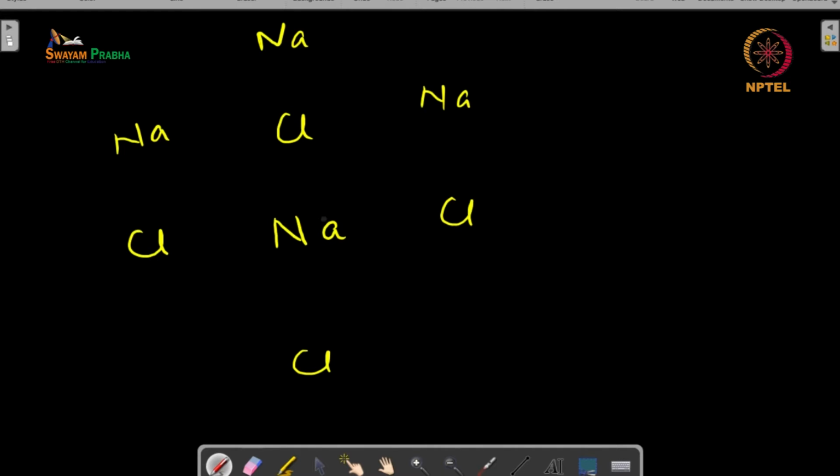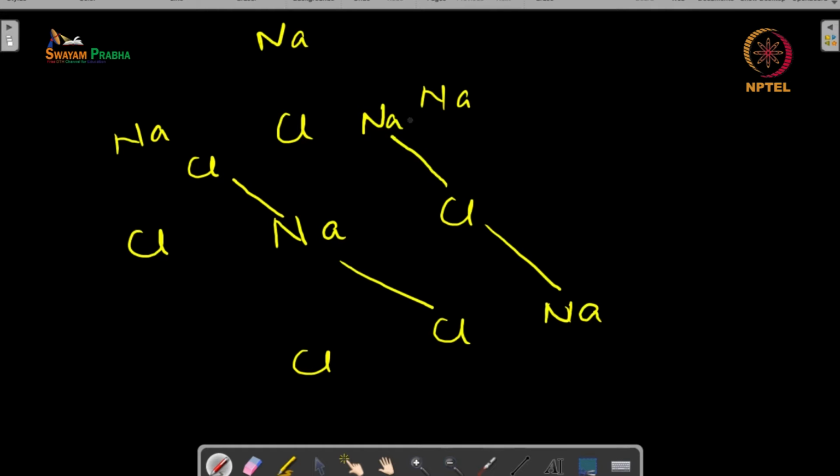So for instance, if this is the first plane, in another plane we will have chlorine here, in the bottom plane we'll also have chlorine here. Here you have chlorine, so in the bottom plane you will have sodium, in the upper plane you will have sodium, and so on. Now this is a very fixed, ordered arrangement.